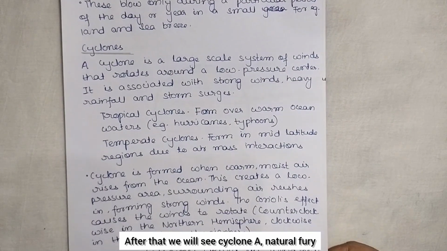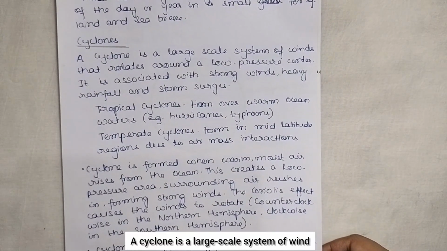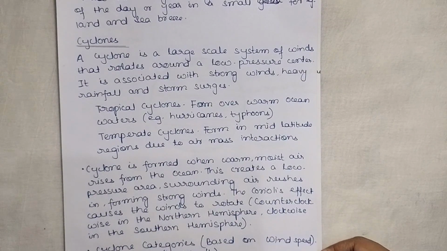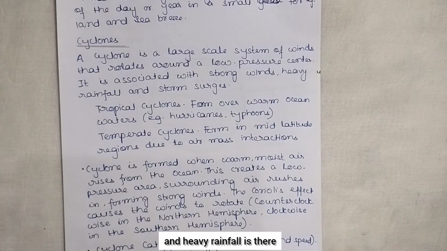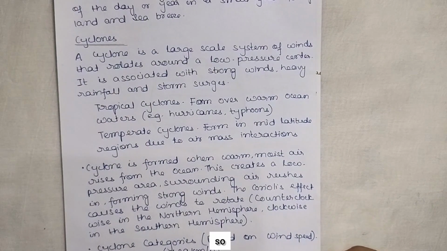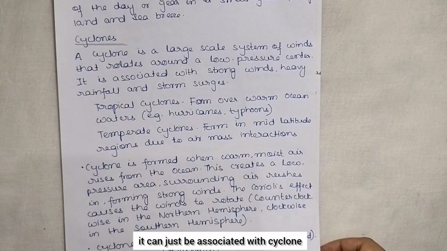After that we will see cyclone, a natural fury. What is a cyclone? A cyclone is a large-scale system of wind that rotates around a low-pressure center. It is associated with strong wind, heavy rainfall and storm surges. So whenever strong winds and heavy rainfall are there, it can be associated with a cyclone.